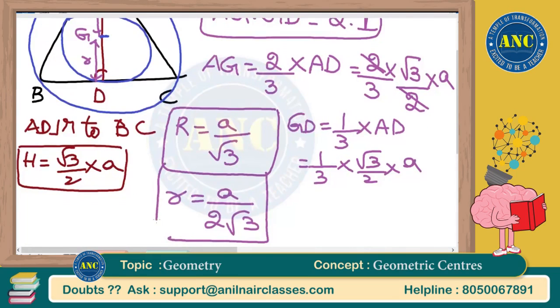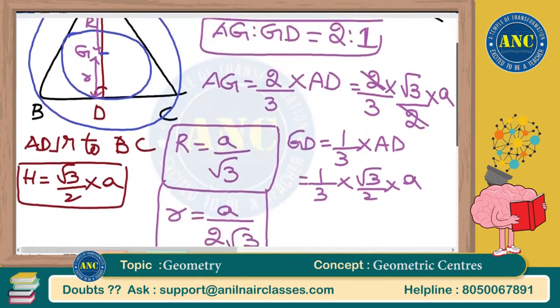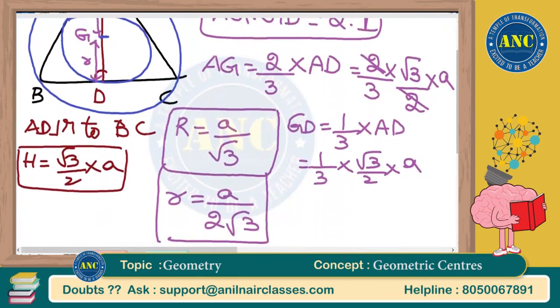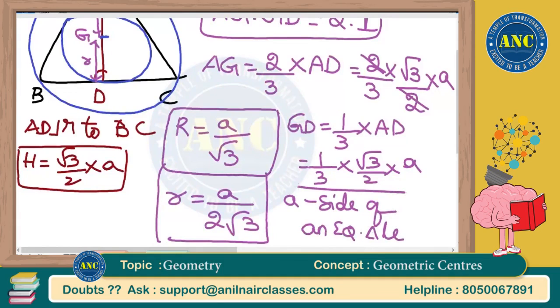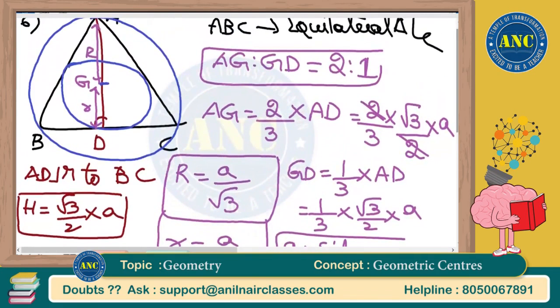Extremely important key points. For an equilateral triangle, circumradius is A by root 3 and inradius is A by 2 root 3.